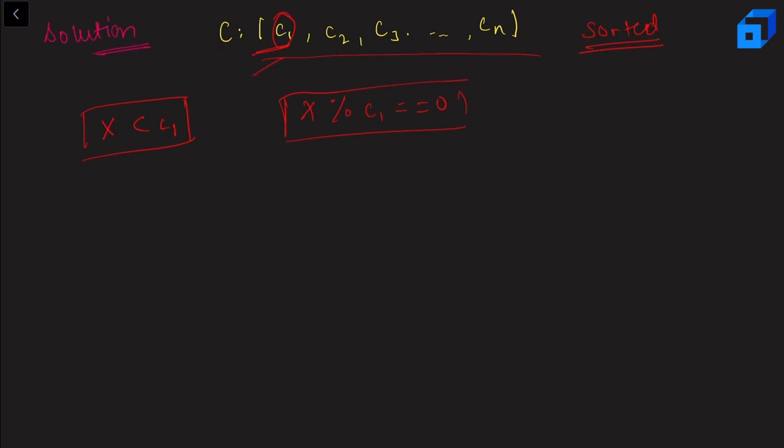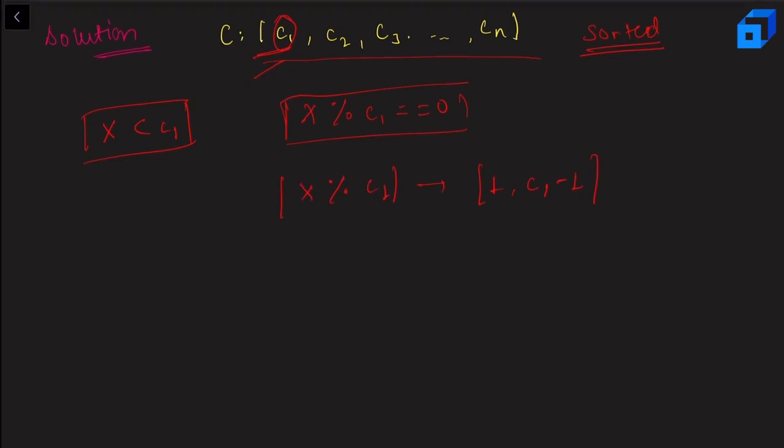Now we'll have some values that we cannot create. Those values are the ones which will give modulo c1 some value in the range 1 to c1 minus 1, or in other words, they are not divisible by c1, right? So from these values, I want to know, can I create these values as well? Okay, we can always create the divisible ones, we cannot create these kind of values. Now the only question is, can I create these kind of values using these denominations, right?